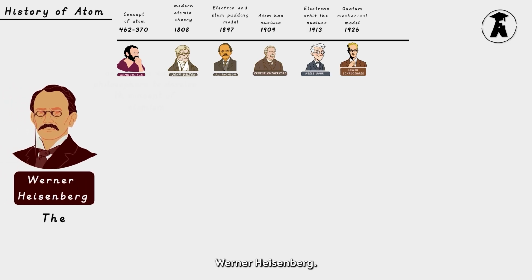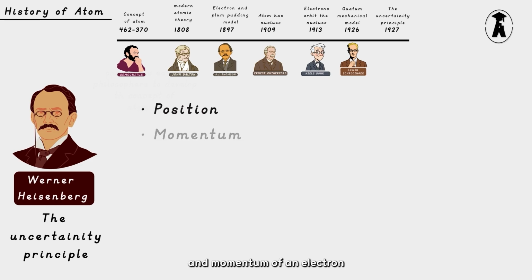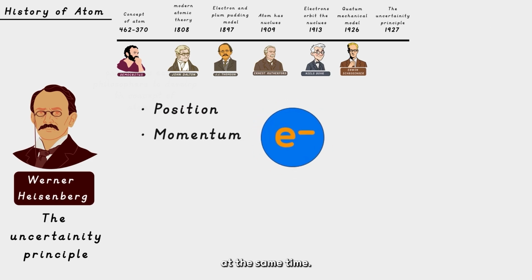Werner Heisenberg, The Uncertainty Principle, 1927. Heisenberg added another layer to quantum theory. His uncertainty principle states that we cannot know both the exact position and momentum of an electron at the same time. Instead, we describe electrons in terms of probabilities. This complements Schrödinger's model and marks the shift to modern quantum mechanics.